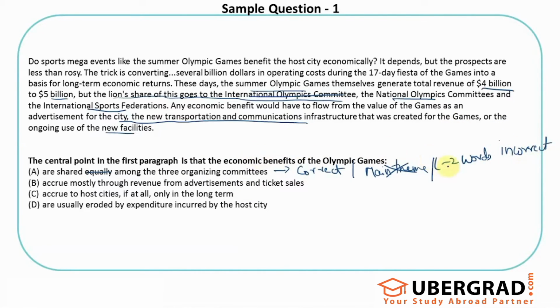If I remove the equally, the trap would have been that the statement is correct, but it does not answer the question. True as per the passage, but does not answer the question. The second one says accrue mostly through revenue from advertisements and ticket sales. This is the first out of scope thing, where the statement looks true for you, because it's a general thing we have in our head. The host of an Olympic Games should be earning money from the advertisements and ticket sales of the whole event, which looks possibly true in general, but the passage nowhere talks about ticket sales and the money made out of it. So this is completely incorrect.